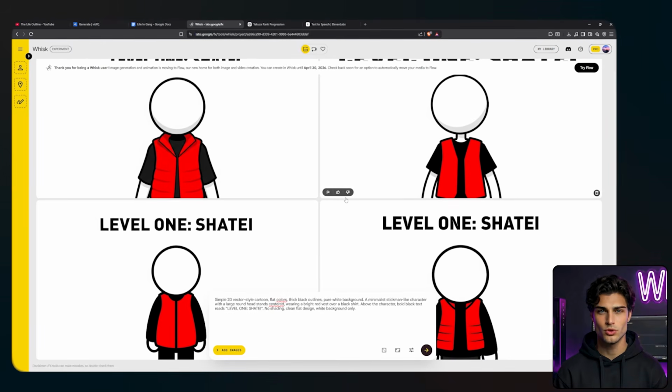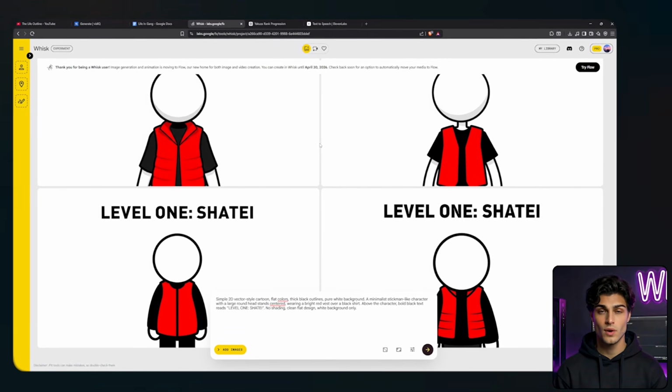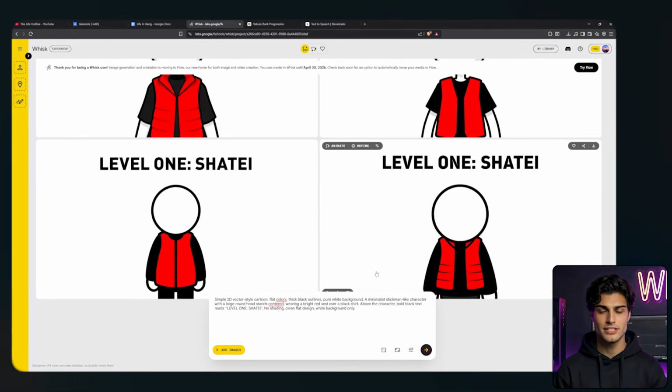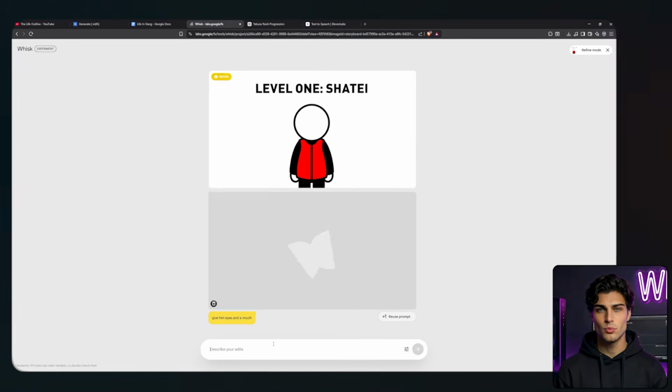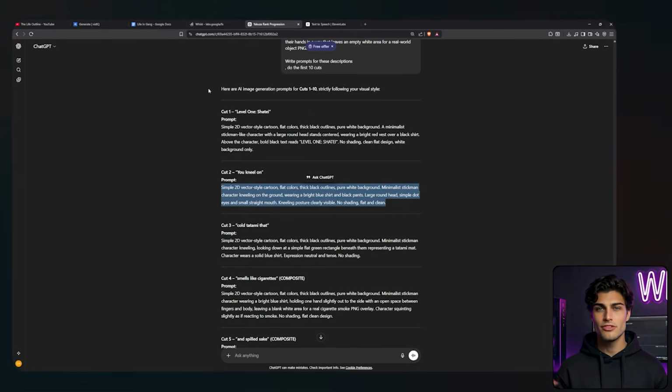Generate. Now, review the image. Look at this one. The AI messed up and gave my Yakuza boss no eyes. This is where lazy creators give up and post trash. Not us. I am simply telling Whisk, give him some realistic, menacing eyes. It fixes it instantly. You are the director. Force the AI to give you what you want.